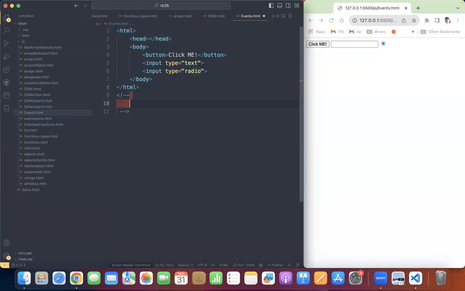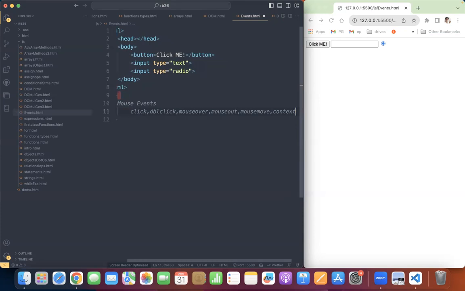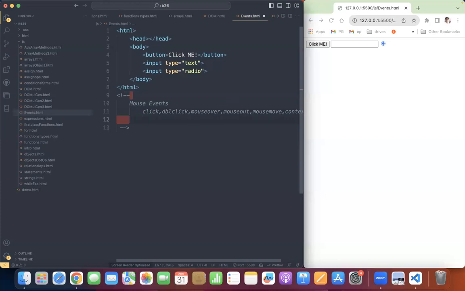So here we'll first understand the categorization of events. One is mouse events. What are the mouse events? Click, double click, mouse over, mouse out, mouse move. These are all different events related to the mouse. Actually, you will have right click also. That is called context menu. This kind of events come under mouse events.